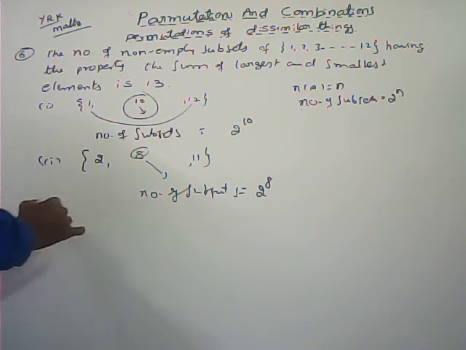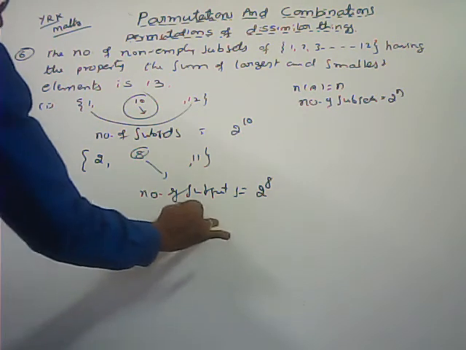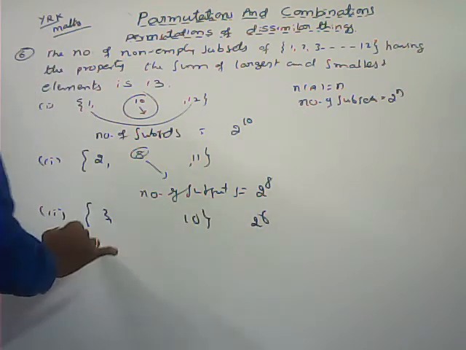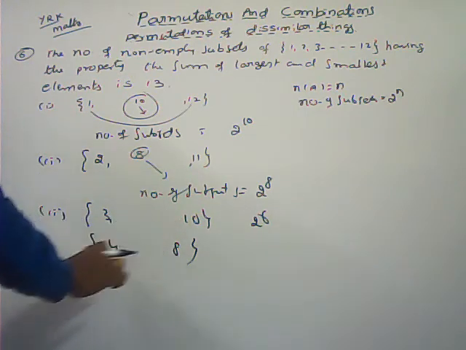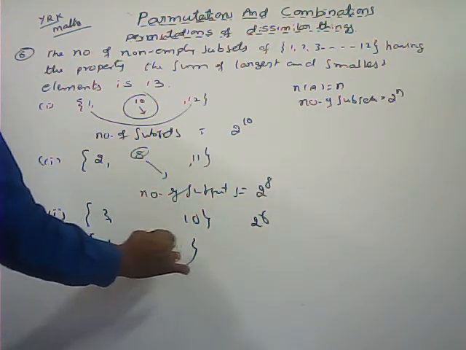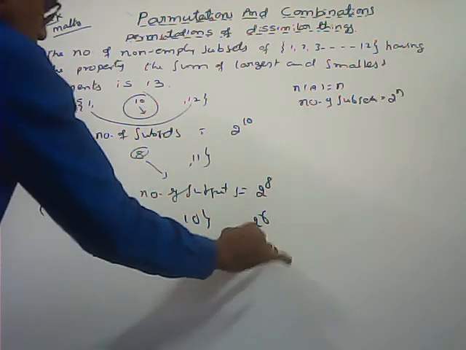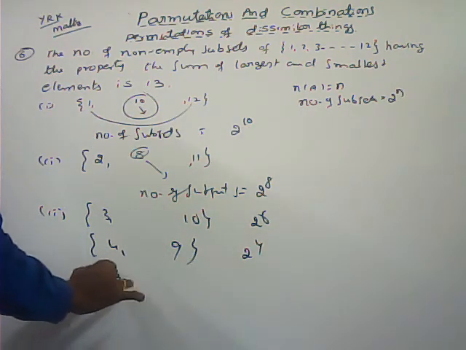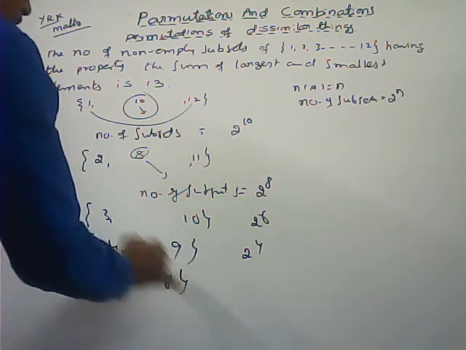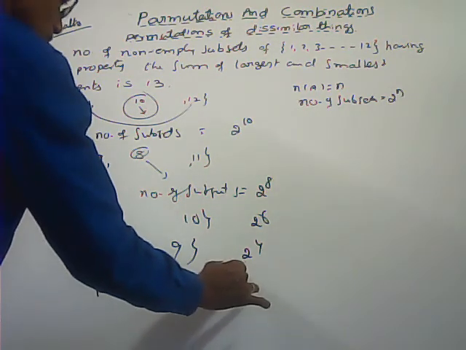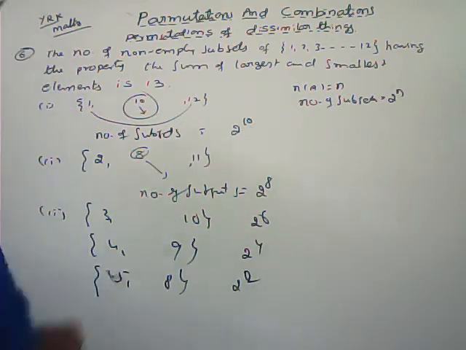Like that, if I continue, third one, 3 comma 10 if I take, 2 power 6 we can get. 4 comma 9, then 2 power 4. 5 comma 8, 8 plus 5 is 13 only, 2 power 2 we can get.